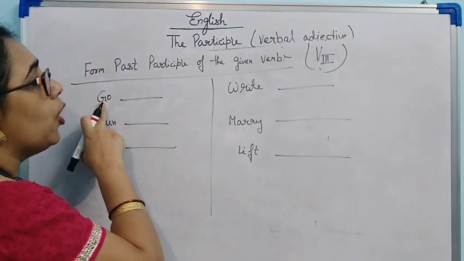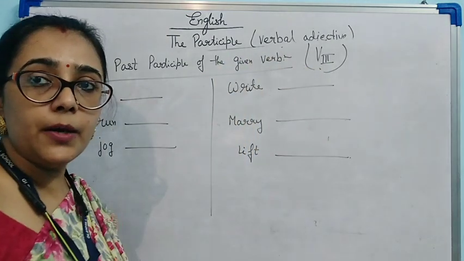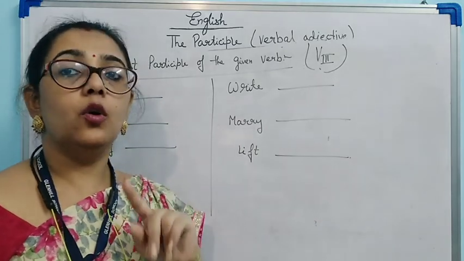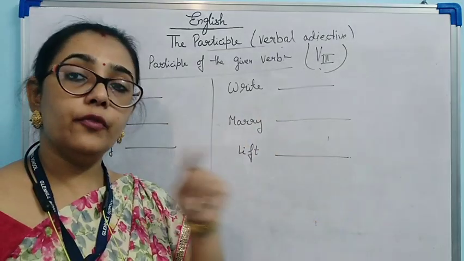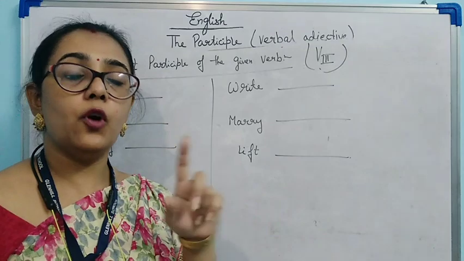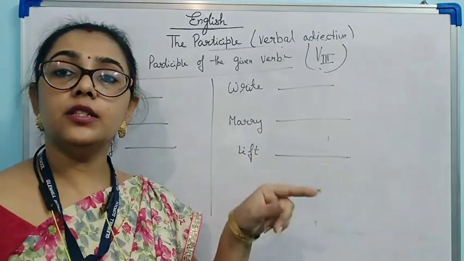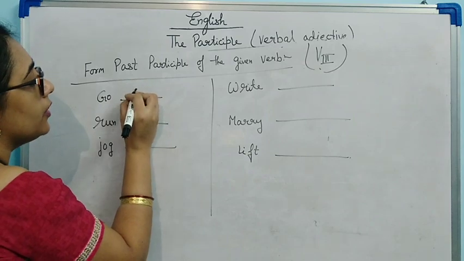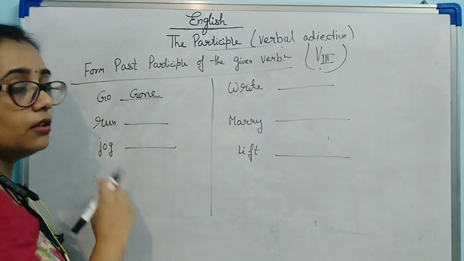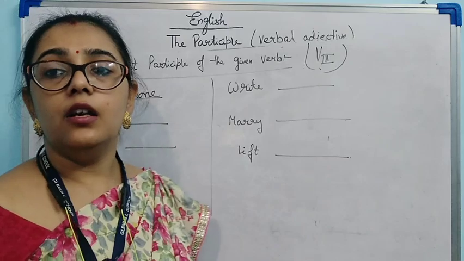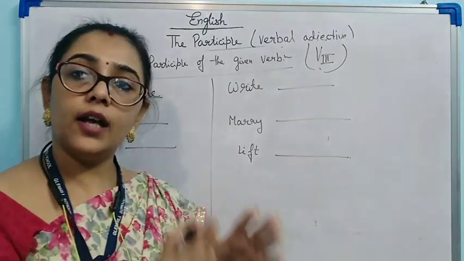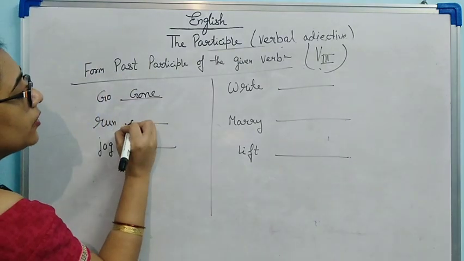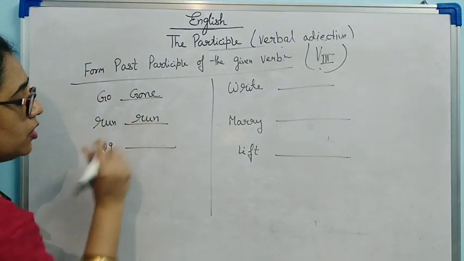Now let's see. What will be the third form of the verb go? Go, went, gone. The first form is go, the second form is went, and the third form is gone. So here I will write go, went, gone. Now run. Run, ran, run. Here its form doesn't change. So run, run, run.